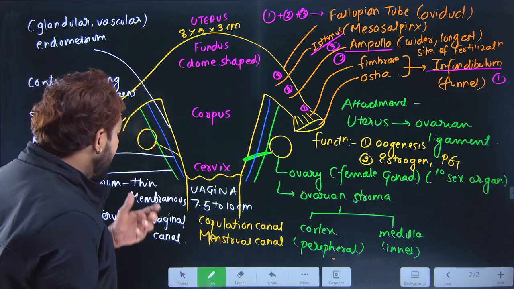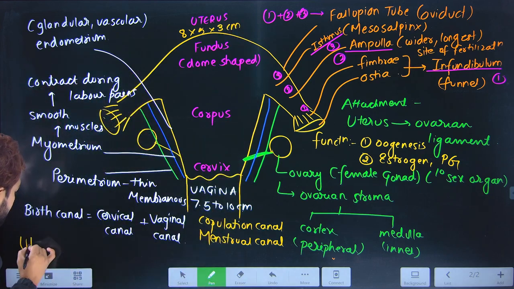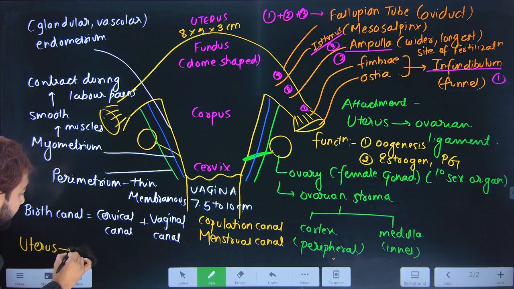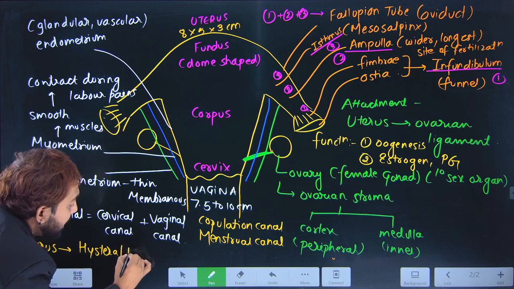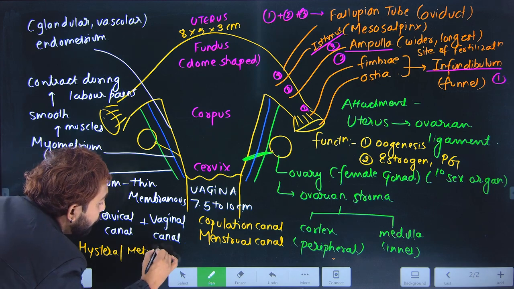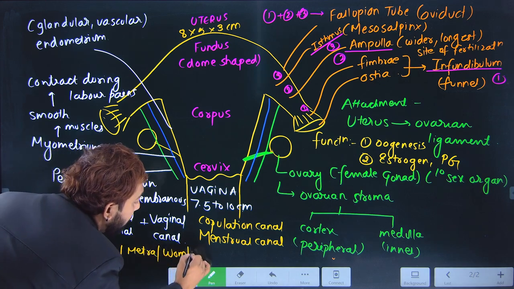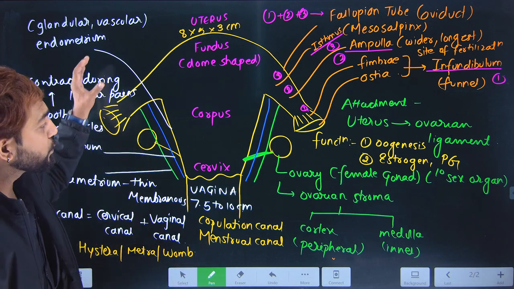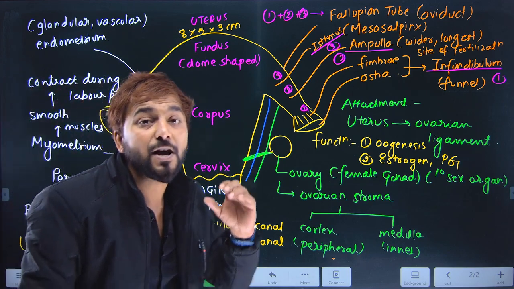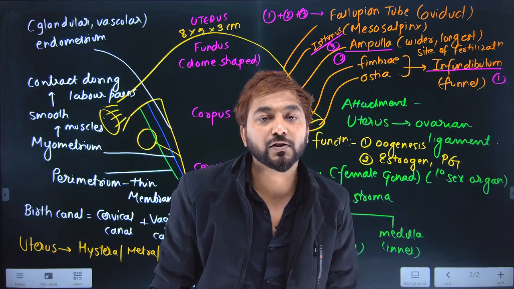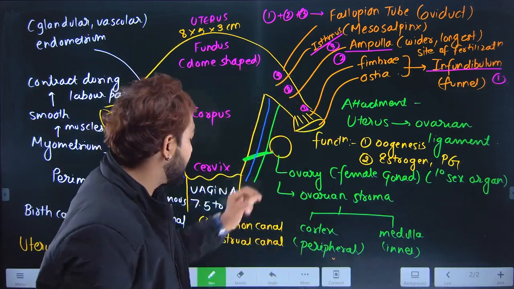What are the other names of the uterus? The other names of the uterus are hystera, metra, and womb. Alright, my dear friends, this is in short the overview of the human female reproductive system. The main part is the ovary.